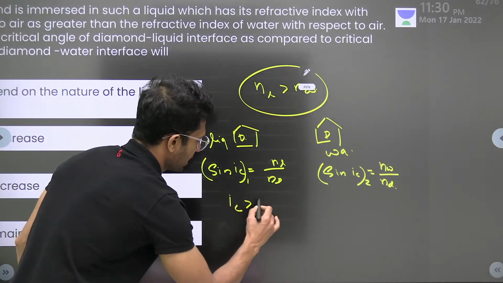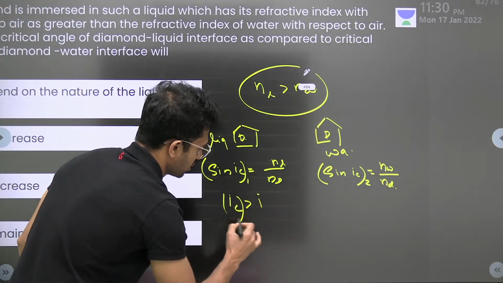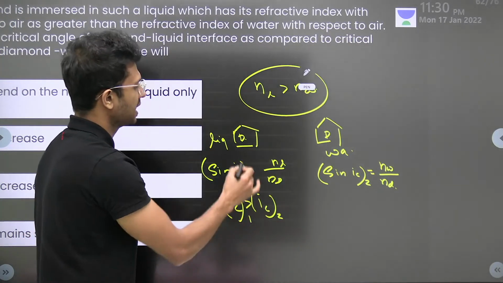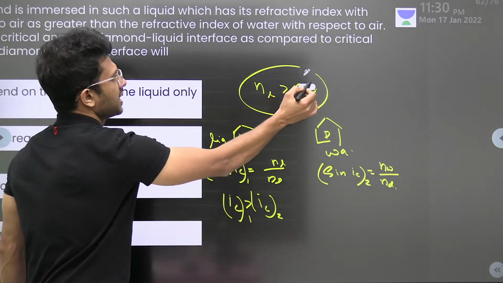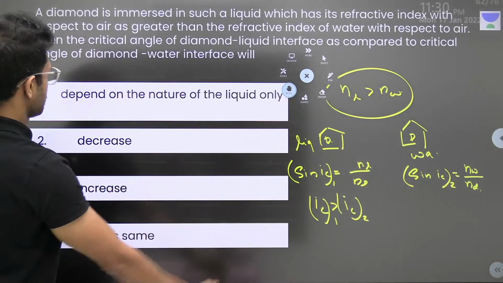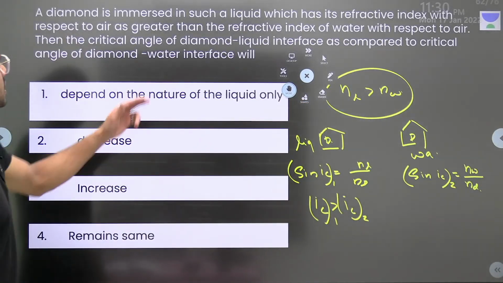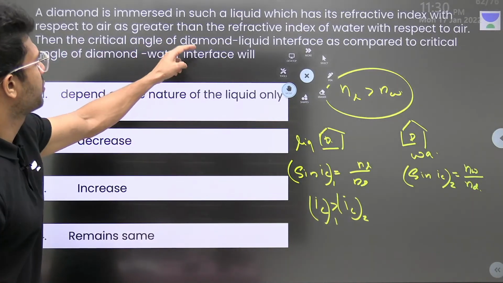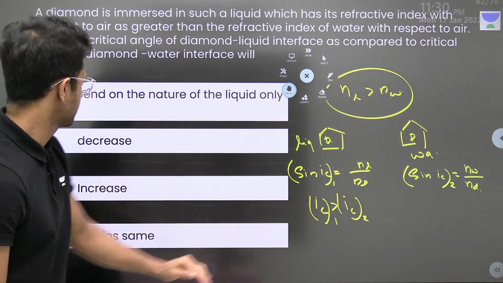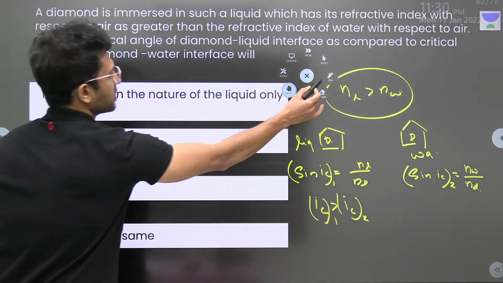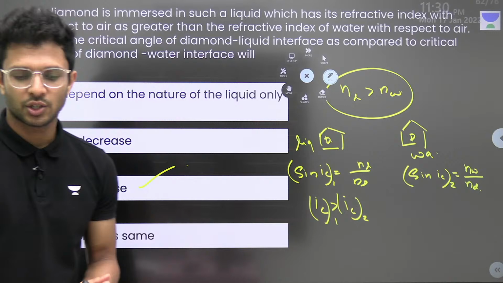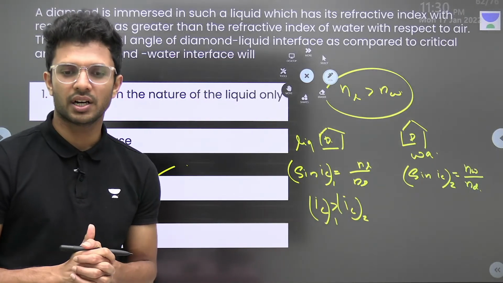So the critical angle in the first case is greater than the critical angle in the second case, or the critical angle in the case of liquid is greater than that of water. Okay, the critical angle of diamond-liquid, which is the first case, is greater, or it is increasing. It is larger. So the third one is our correct one. I hope you got it.